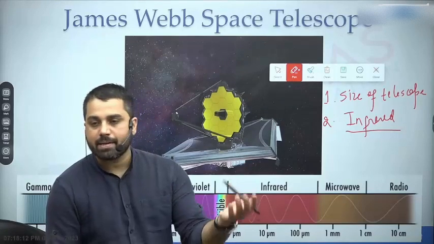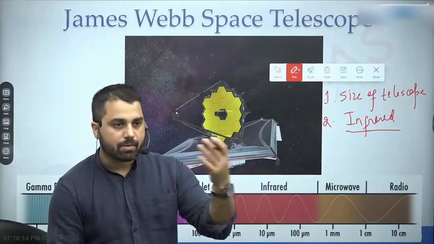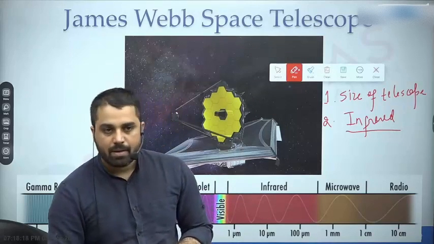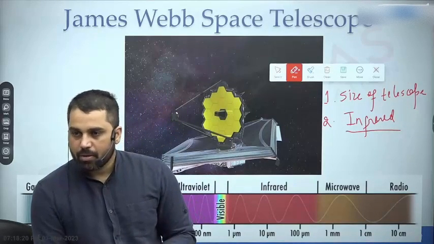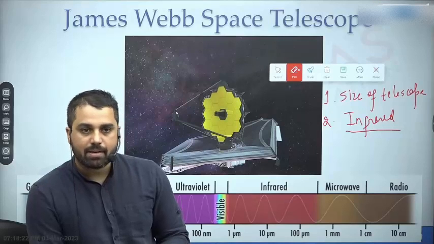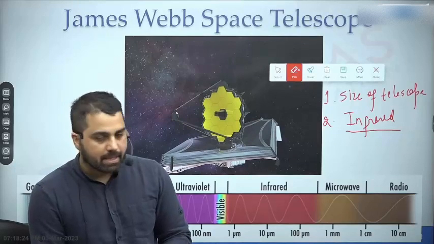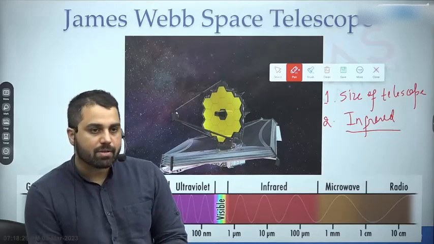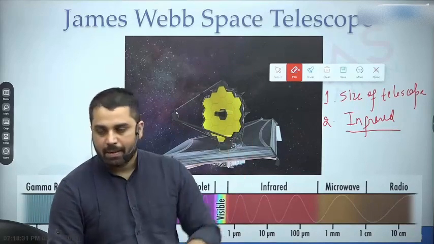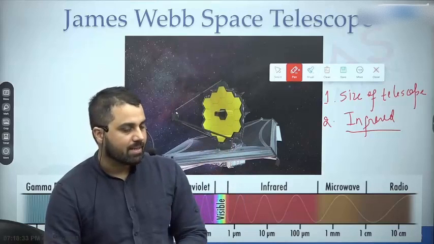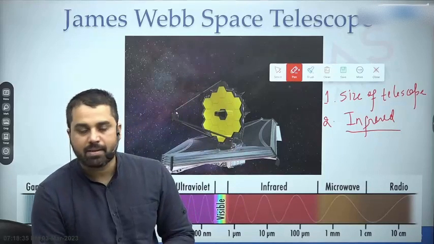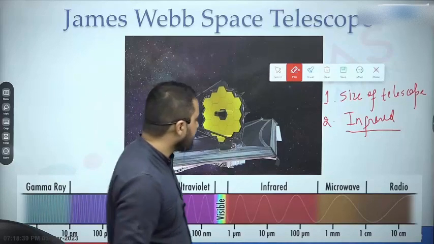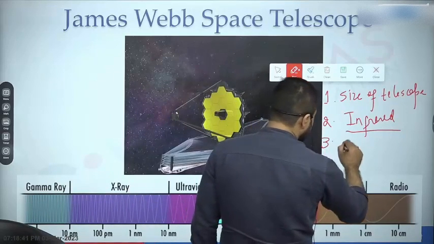So observing things in infrared has a lot of benefit compared to visible light. Hubble was observing the universe in visible light and ultraviolet light, while the Webb telescope is observing the universe in infrared light. Because of this infrared capability, it can look beyond a lot of cosmic dust and see the distant stars and galaxies. So that is the second reason why this telescope is such a big deal. The third reason why it is such a big deal is where it is.